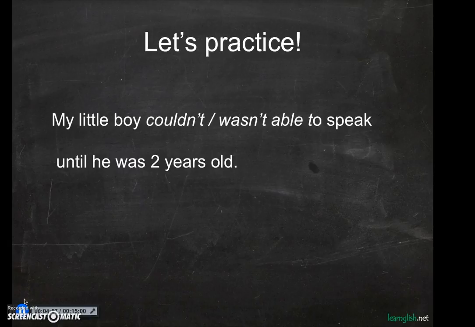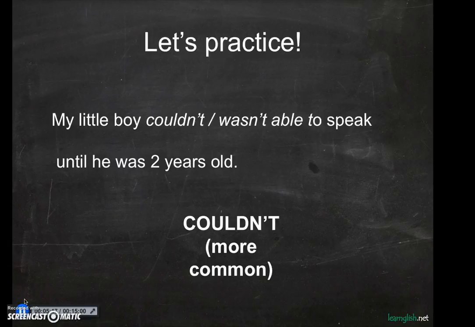Now let's practice. You have here an example. My little boy couldn't speak until he was 2 years old, or my little boy wasn't able to speak until he was 2 years old. You need to decide which is right. Okay, the right answer is couldn't. My little boy couldn't speak until he was 2 years old, because if you remember, when we have a negative in the past, we prefer to use couldn't because it's much more common than wasn't able to. Wasn't able to is correct, but it's not that common.